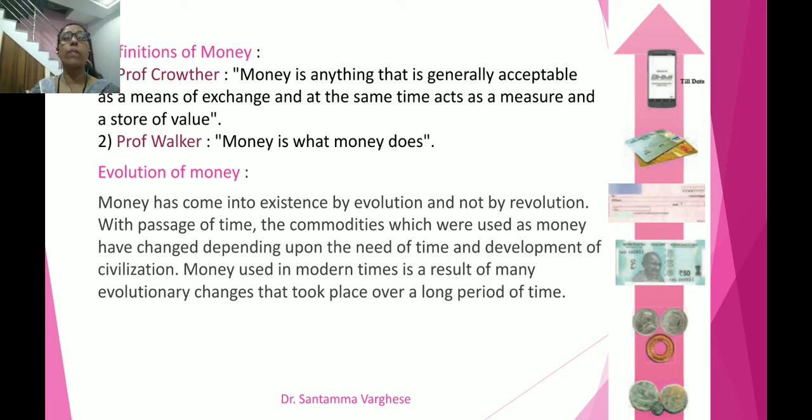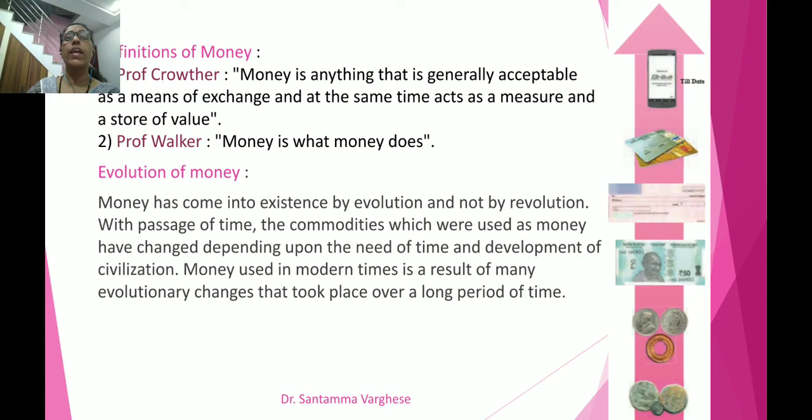Now, evolution of money. Money has come into existence by evolution and not by revolution. What is evolution? Growth which happens step by step is evolution, and revolution means sudden change. So money came into existence due to evolution.